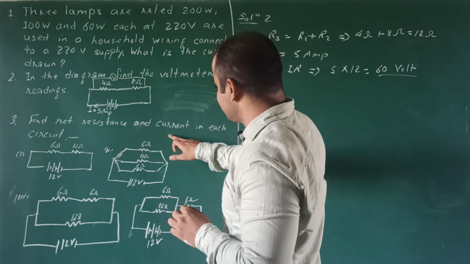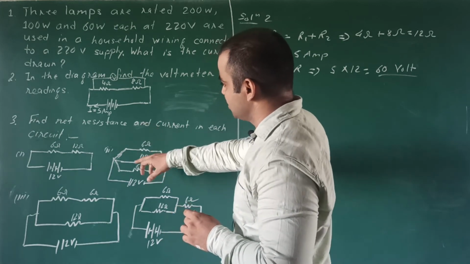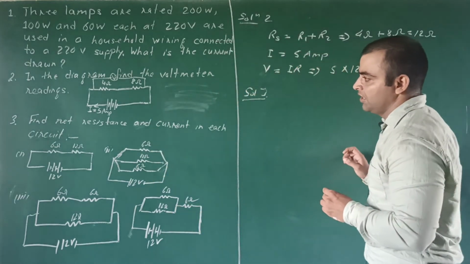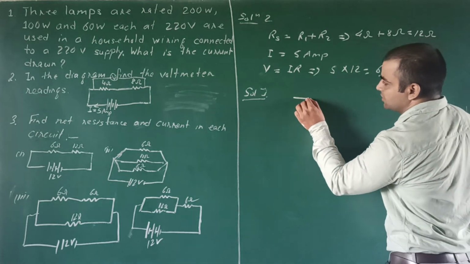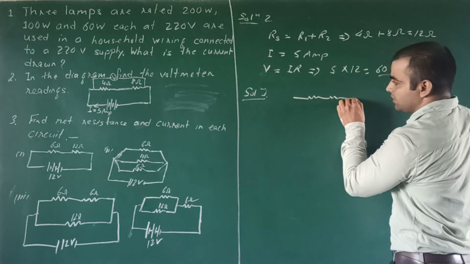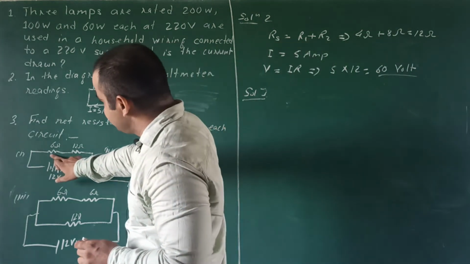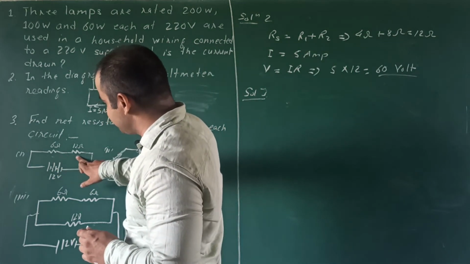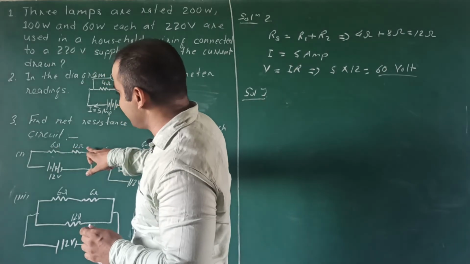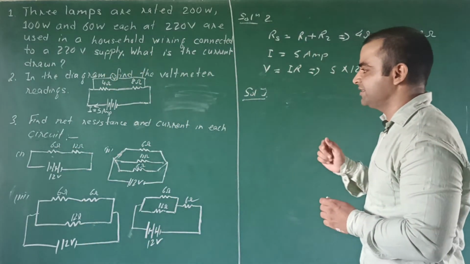Find net resistance and current in each circuit. Circuits are given below. For the first circuit, see it here. This and this resistance, 6 ohm and 12 ohm resistances are connected in the series combination.